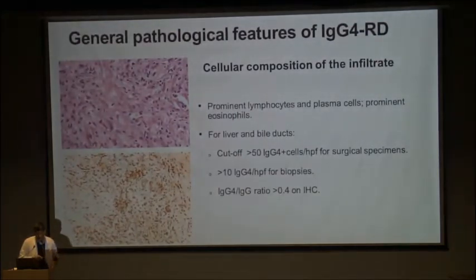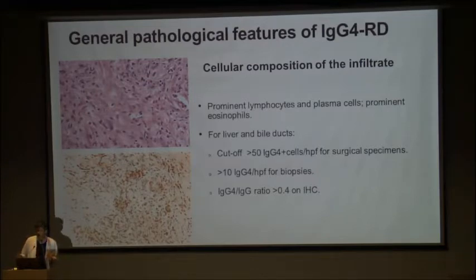The third important component is the cellular composition of the infiltrate. Now if you look at this slide, it shows you the plasma cells with the perinuclear halo, lymphocytes, as well as an infiltration of eosinophils and collagen with fibroblasts. And obviously we all know that IgG4 positive cells exist in this disease. And for liver and bile ducts, if you have a surgical specimen, the cutoff is 50 cells per high power field. If you have a biopsy, it is 10 cells per high power field.